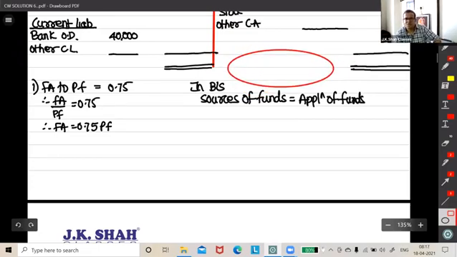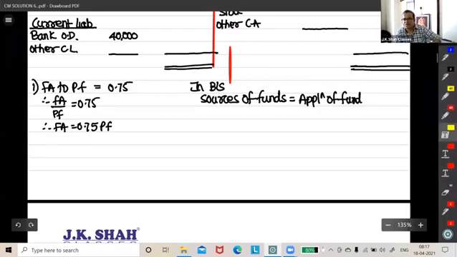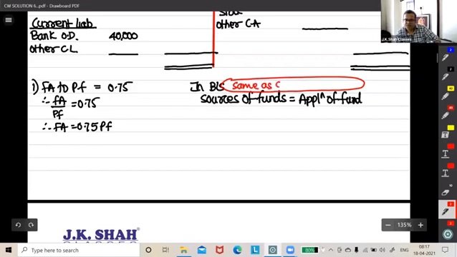Why is it coming so big? Wait. Same as classwork question 2.